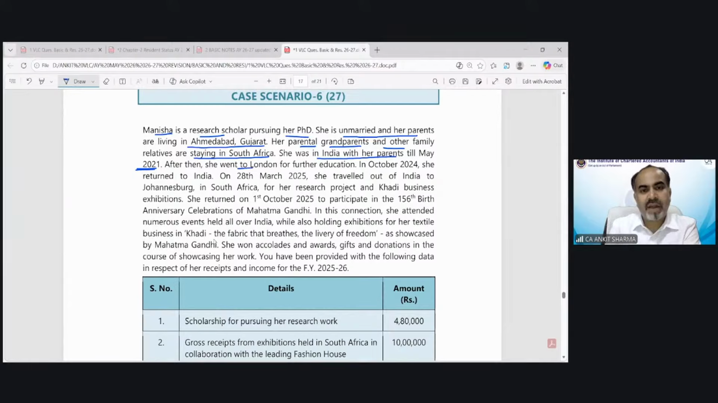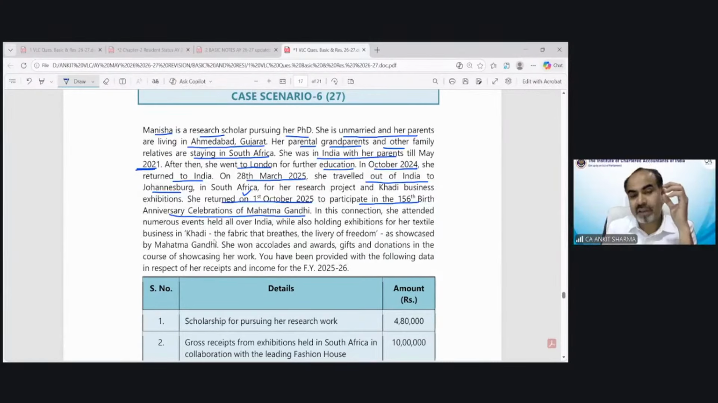After that, she went to London for further education. In October 24, she returned to India. On 28th March 25, she traveled out of India to Johannesburg in South Africa for research, etc. She returned on 1st October 25 to participate in the 156th birth anniversary celebration of Mahatma Gandhi. So she came back on 1st October 2025.